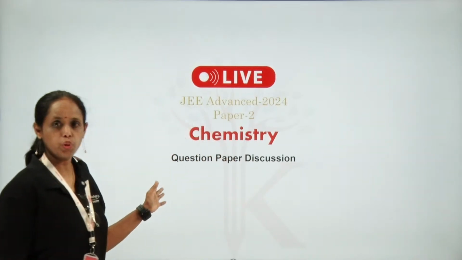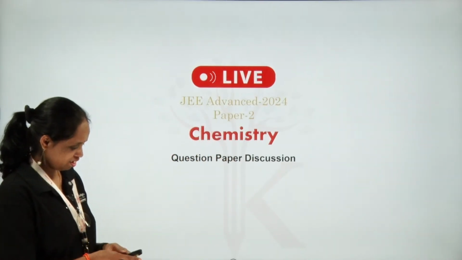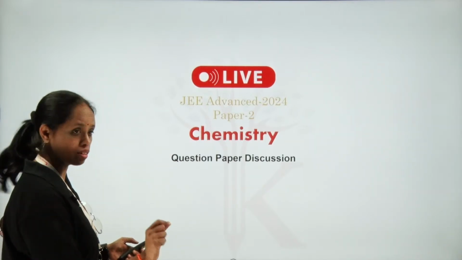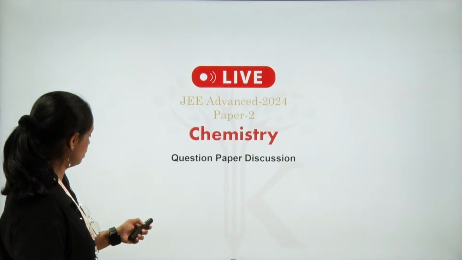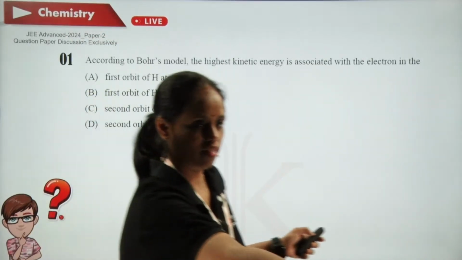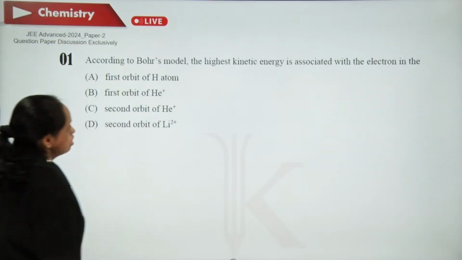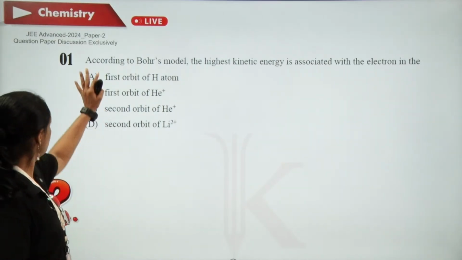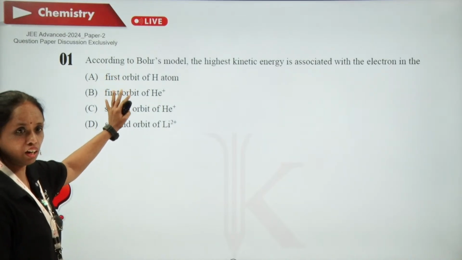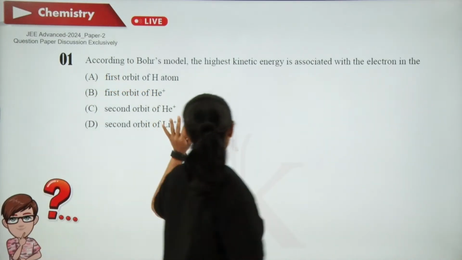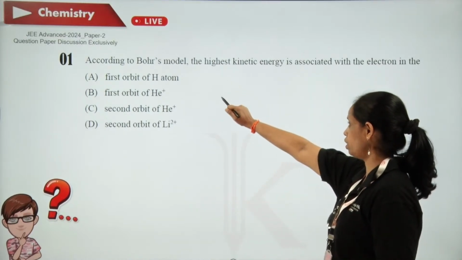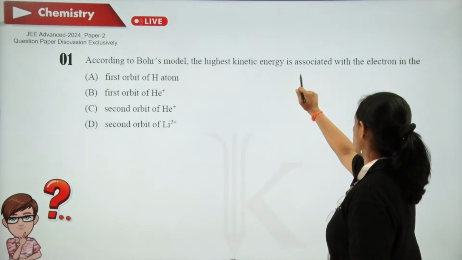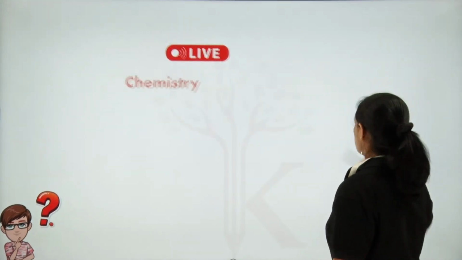Good afternoon to everybody. This is Raghavi, Chemistry Senior Faculty from Knowledge Hub. We are going to discuss Paper 2 of JEE Advanced 2024. Let us get into the details fast. There are 17 questions and the first 3 are single option correct ones. First question: according to Bohr's model, the highest kinetic energy is associated with the electron in the.